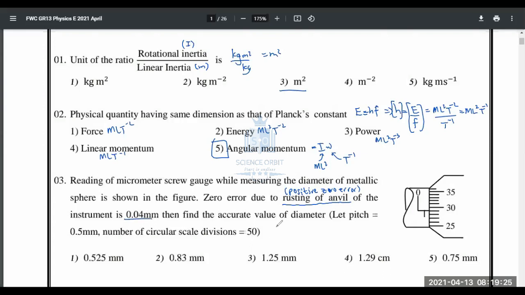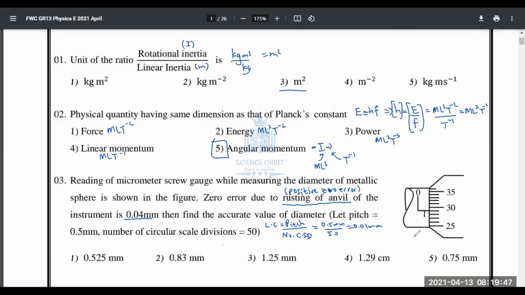Then find the accurate value of the diameter. They have given the pitch and the number of circular scale divisions, so using that you can find the least count very quickly. Least count is pitch divided by number of circular scale divisions. But normally for a micrometer screw gauge, it is usually 0.01. It doesn't change, but to confirm it, you can do it.